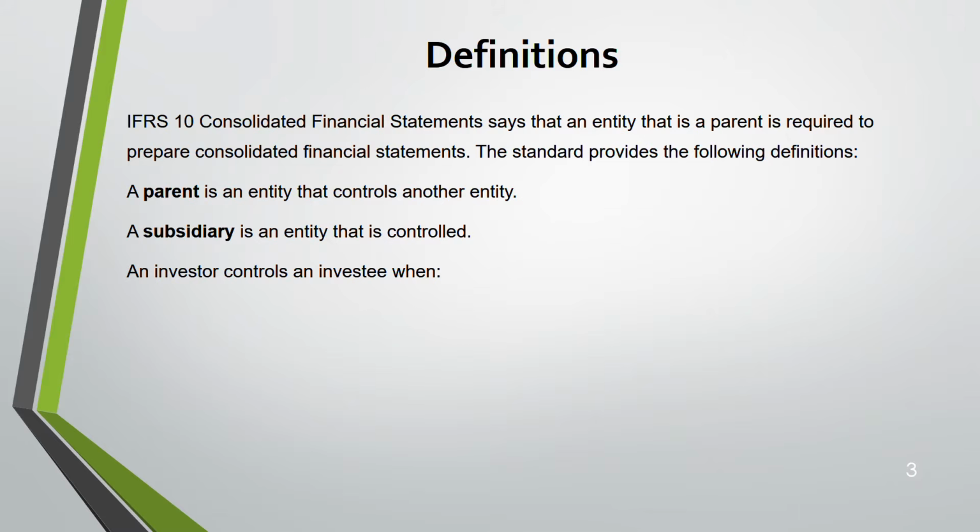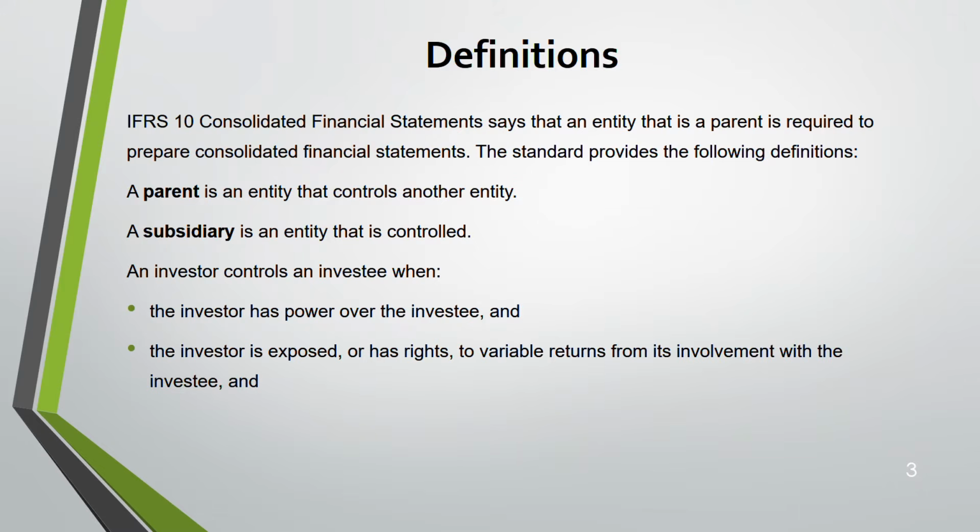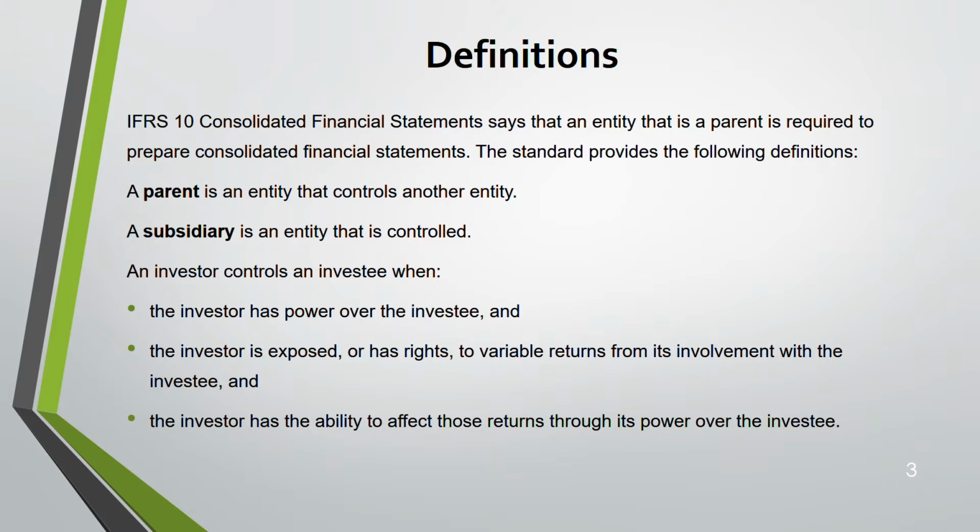So an investor controls an investee when? You need to know this. If a question asks you, you need to write. First, when an investor has power over the investee; second, the investor is exposed or has rights to variable returns from the investment in the investee; third, the investor has the ability to affect those returns through its power.